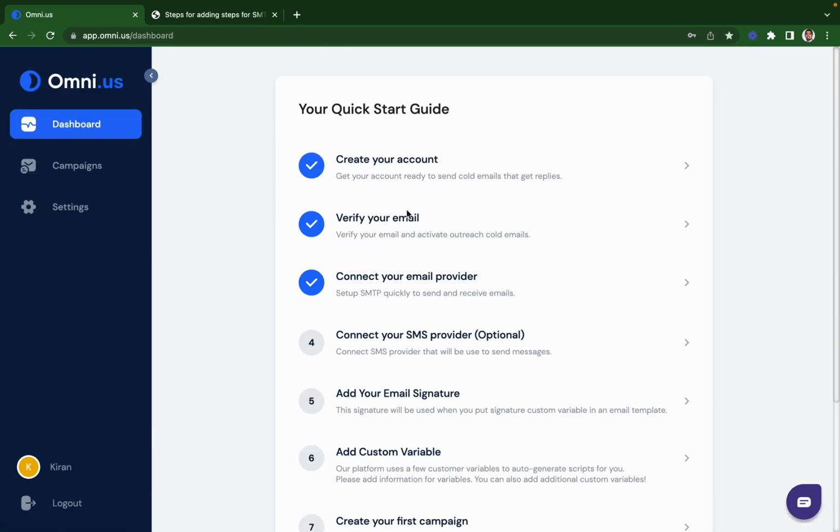Before we sign off, I'm going to show you: as soon as you add the email provider and click on dashboard, you see the check mark here, connect your email provider is done, right? Earlier this wasn't done, so the idea for us is to make sure we are doing this. I hope you sort of understood how this is done.